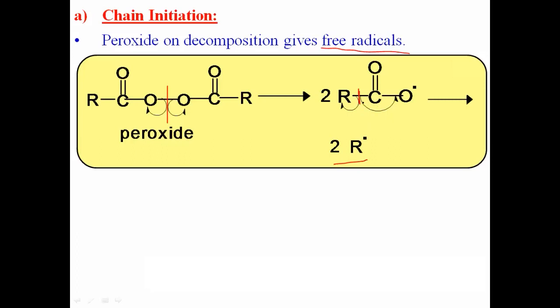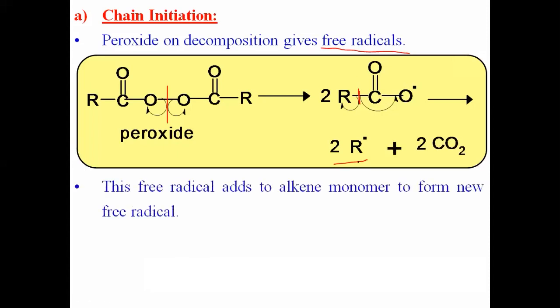There is one electron from the carbon and one electron from the oxygen, so there is a formation of pi bond between the two atoms, means C double bond O, C double bond O, which is carbon dioxide. I have directly written CO2. Now in the next step, this free radical adds to our alkene monomer. We are using alkene, and this free radical adds to the alkene and we get a new free radical.